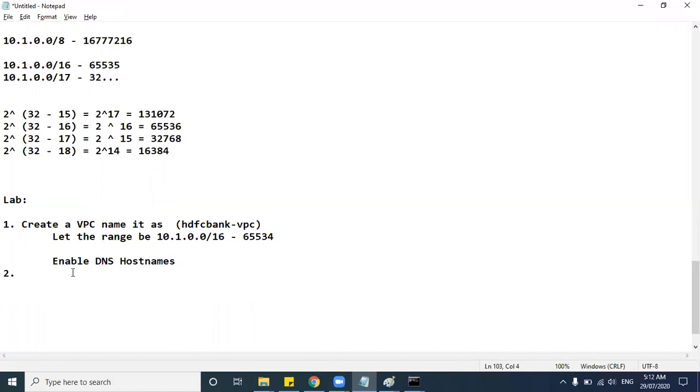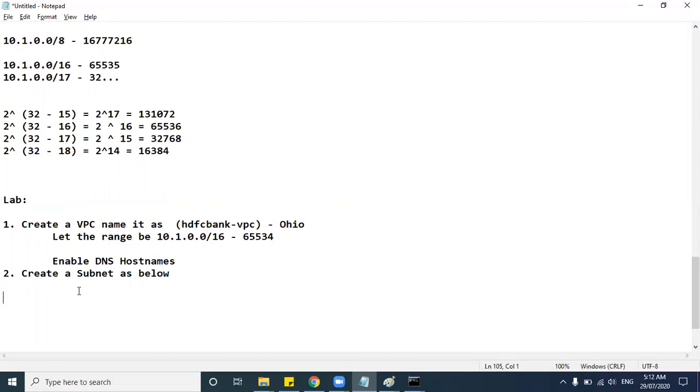Now, second one is to create a subnet as below. Now we are selecting a region, right? So the VPC region should be Ohio, guys.